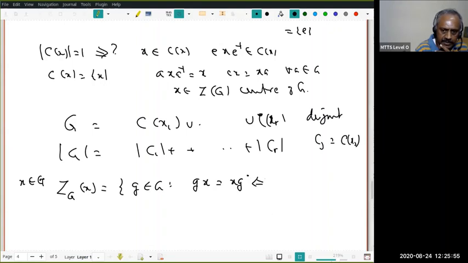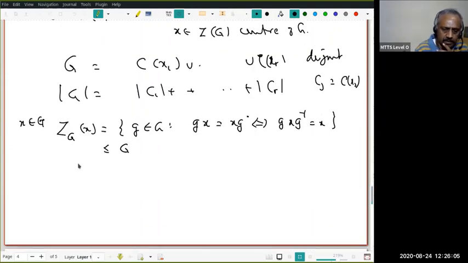This is the same as saying g x g inverse is x. This is a subgroup of G, and the most important observation we need is that |G| is the number of elements in the conjugacy class of x times the order of the centralizer subgroup.